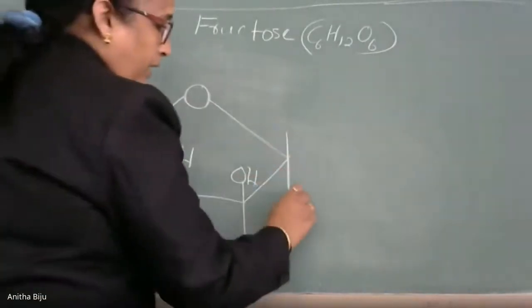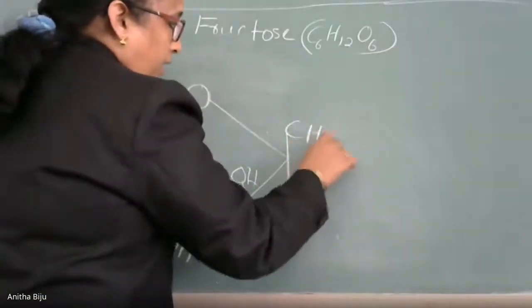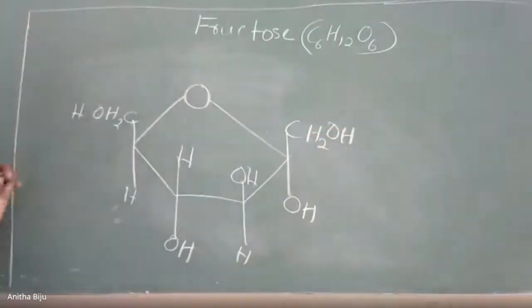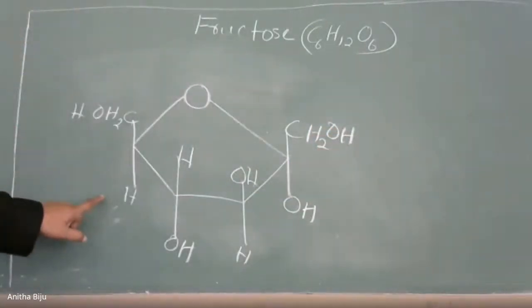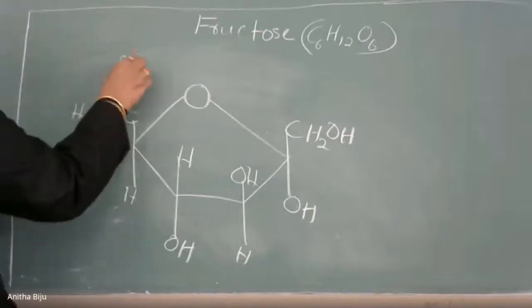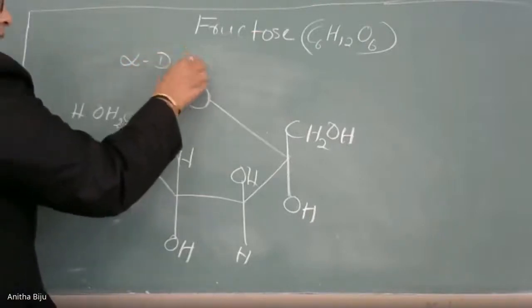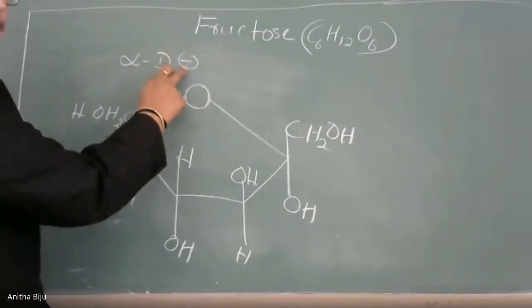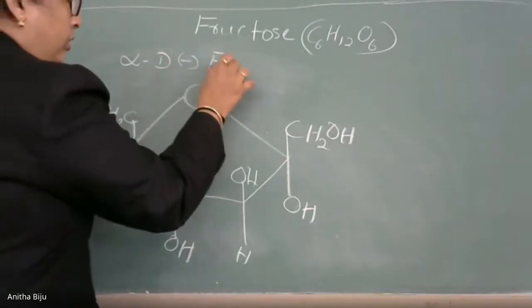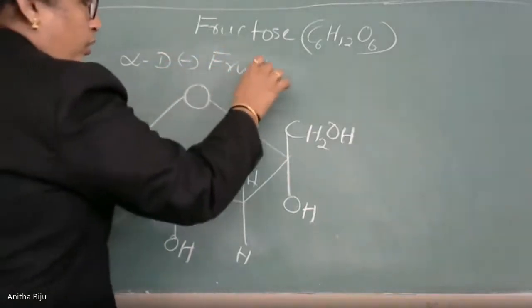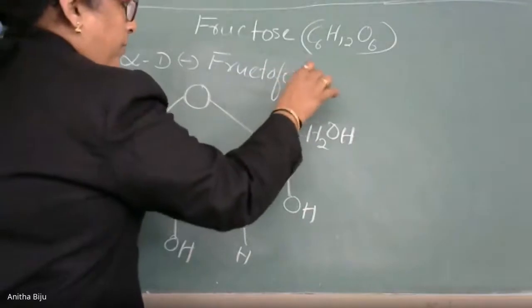And here we have OH and here we have CH2OH. This is called alpha D minus fructose. Minus means it is levorotatory. Fructose furanose.